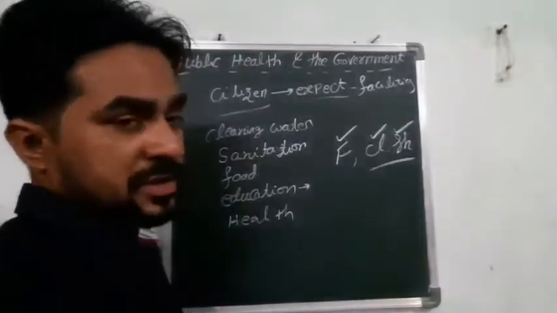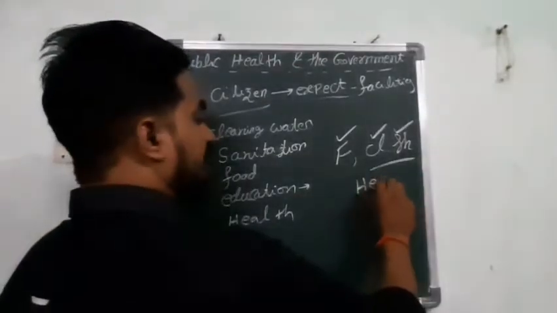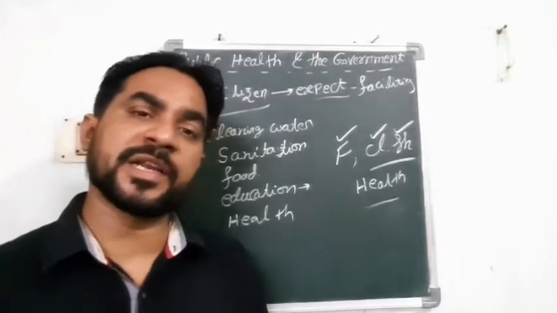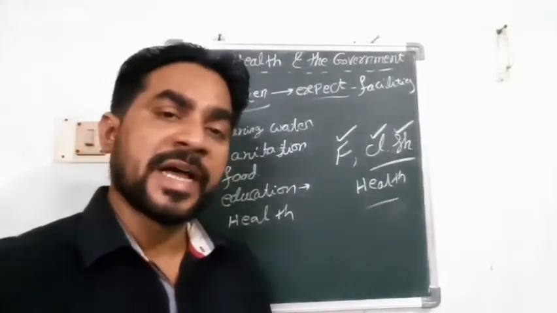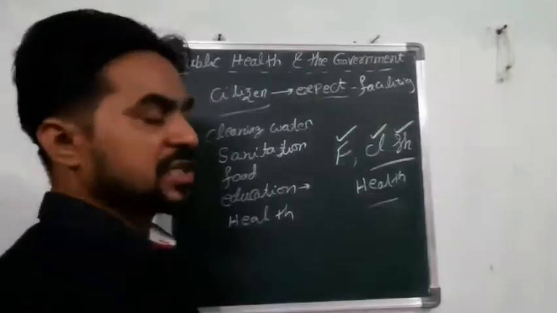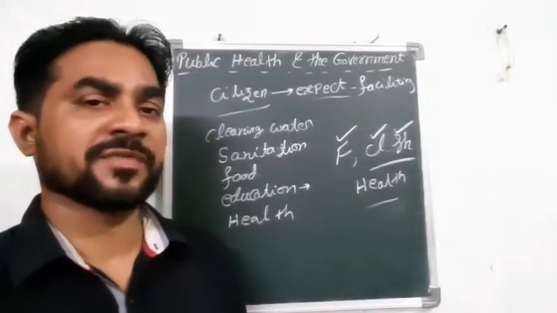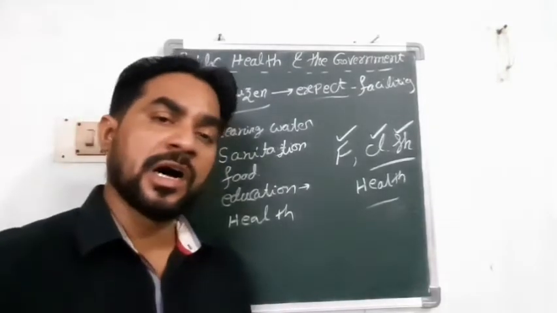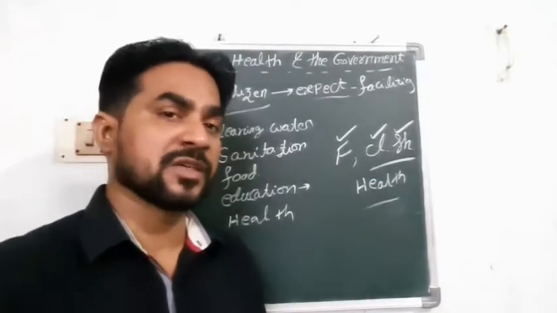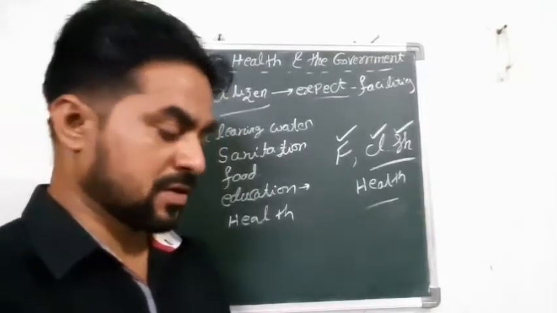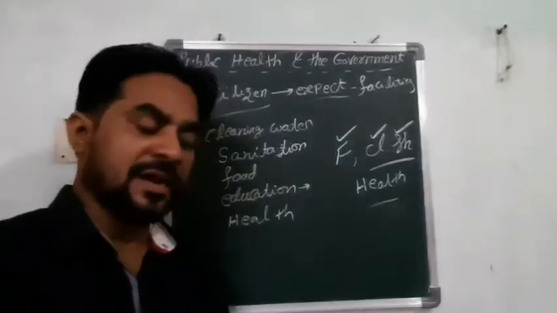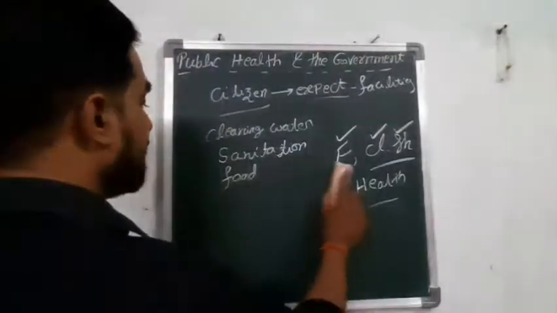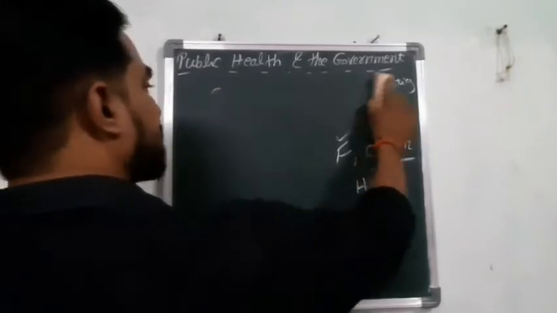Along with food, cloth and shelter, nowadays we also require proper health, because people below the poverty line spend a huge amount on education and health. Once the government provides these two, proper health and education, the people can save that money and survive. So the government is always providing all these basic needs to the public. That is the main responsibility of the government.